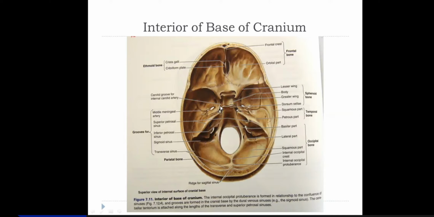Now, on the two sides of the sella turcica, you find a groove, and that's the groove for the internal carotid artery. The internal carotid artery enters the cranium through the carotid canal, and after its petrous course within the petrous temporal bone, it emerges into the cranial cavity through the foramen lacerum. This is the foramen lacerum, which is a false foramen, between the apex of the petrous temporal and sphenoid.